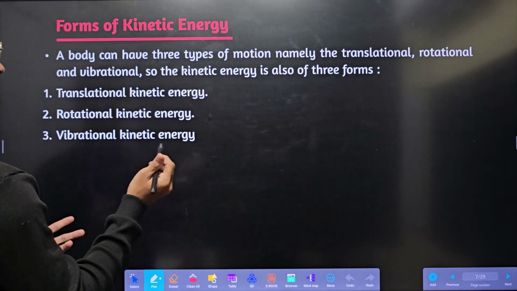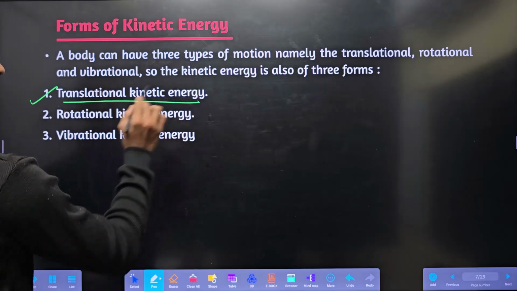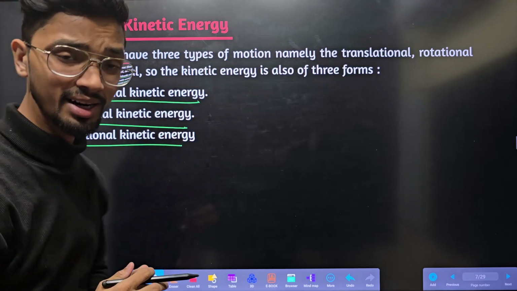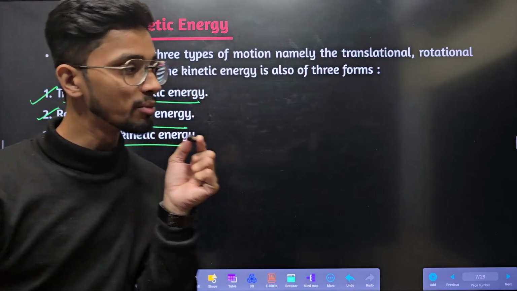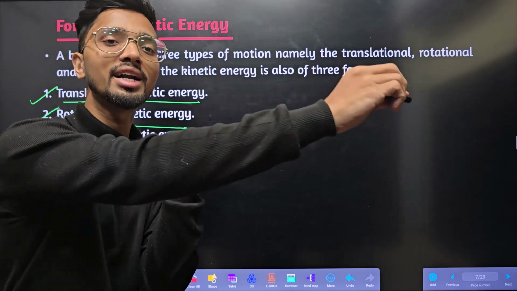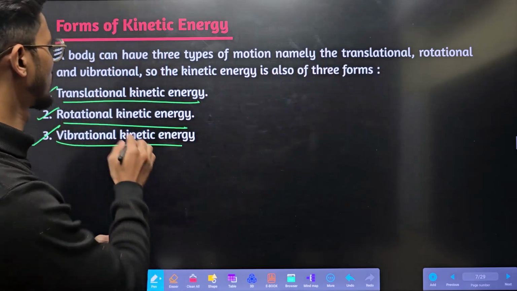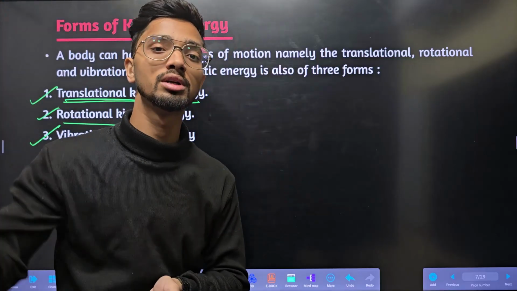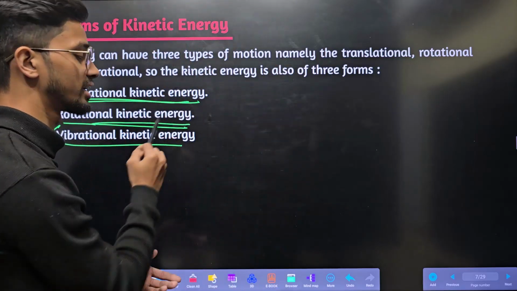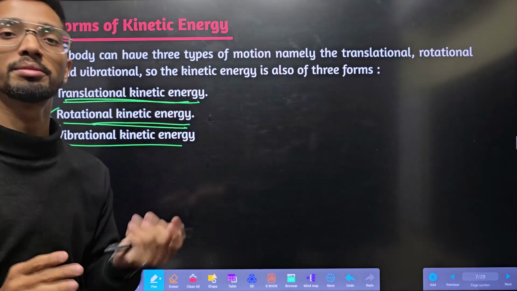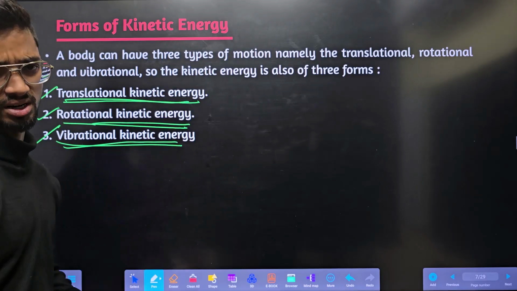Forms of kinetic energy. There are three types: translational kinetic energy, rotational kinetic energy, and vibrational kinetic energy. Translational kinetic energy means if the body is in translational motion, that is nothing but straight line motion, so it will have translational kinetic energy. If the body is in rotational motion, it will have rotational kinetic energy. If the body is vibrating at the same place, it will have vibrational kinetic energy.